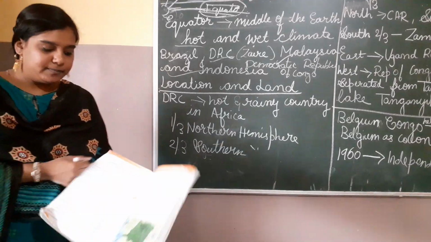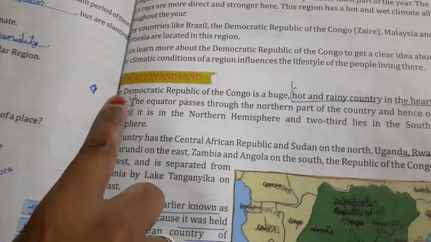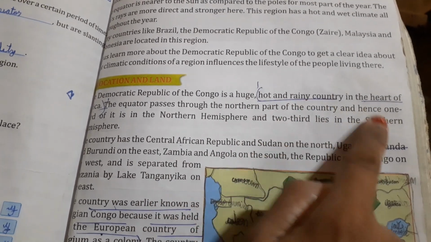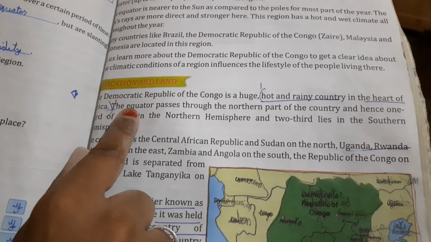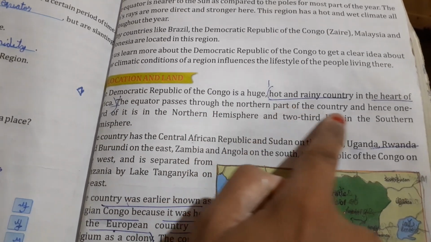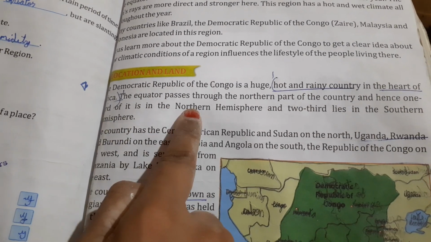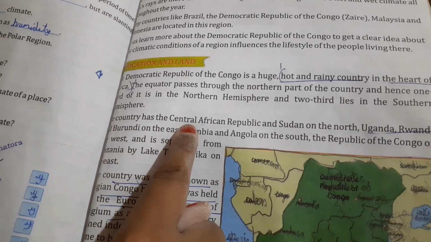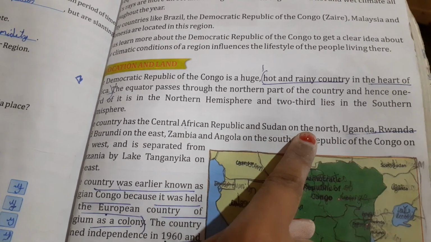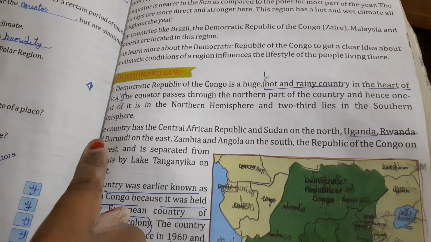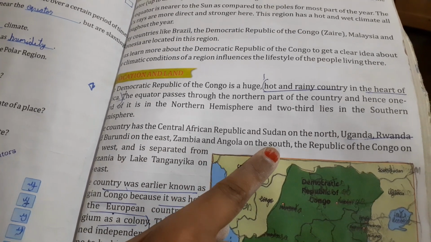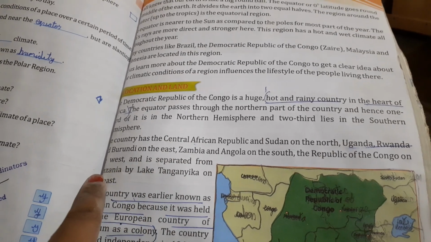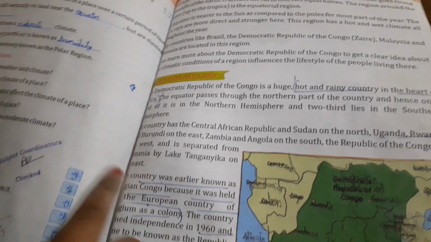Okay. Next we go for the Democratic Republic of the Congo, a huge, hot and rainy country in the heart of Africa. The equator passes through the northern part of the country, and hence one third lies in the northern hemisphere and two thirds lies in the southern hemisphere. The country has the Central African Republic and Sudan on the north, Uganda, Rwanda and Burundi on the east, Zambia and Angola on the south, the Republic of the Congo on the west, and is separated from Tanzania by Lake Tanganyika on the east.